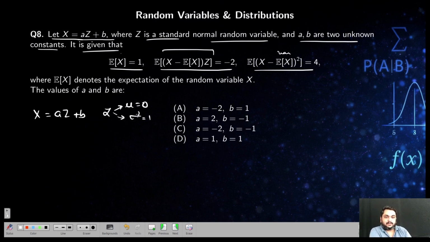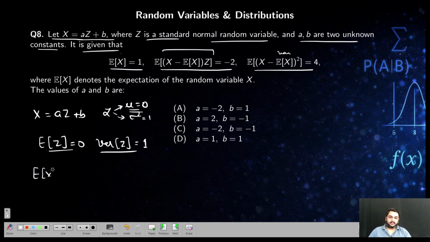You have to find a and b. How will you find? The expectation of Z is equal to what? What I have written, 0. So standard normal variable. Variance of Z is equal to 1. This concept they are testing here. Now substitute here.